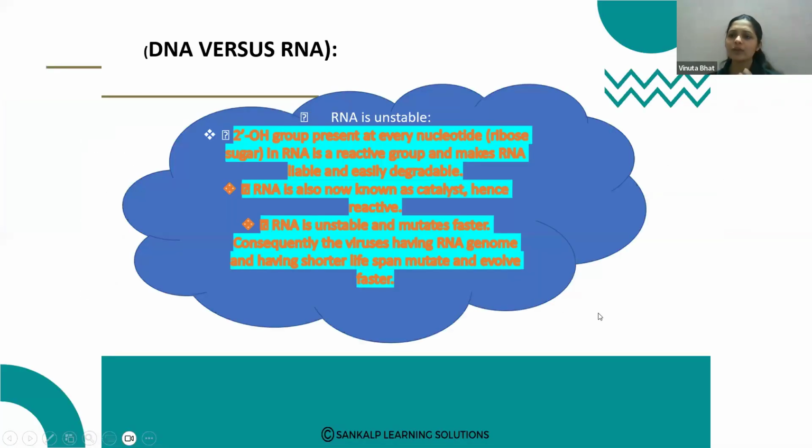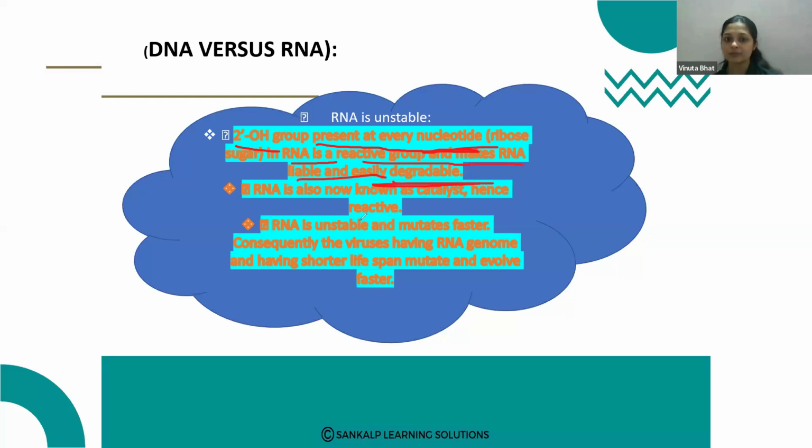Then, if you compare DNA and RNA, DNA versus RNA, what are the characteristics of RNA and DNA? Why is DNA preferred as a genetic material and not RNA? Here, RNA is unstable, so it is not stable. Why is RNA not stable? Because the 2' OH group present at every nucleotide in RNA is a reactive group and makes RNA labile